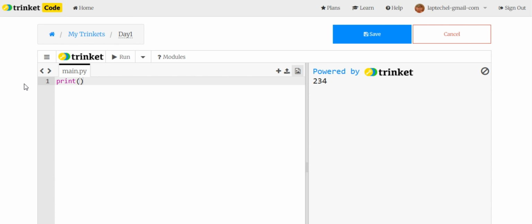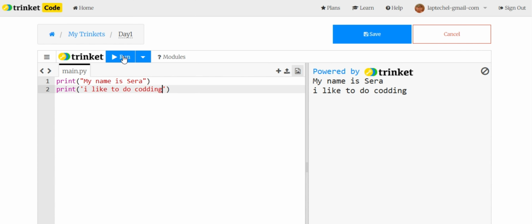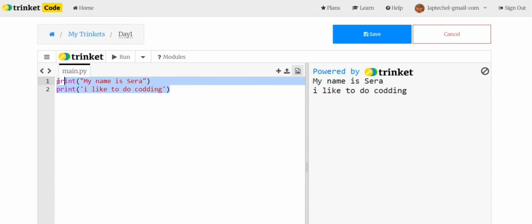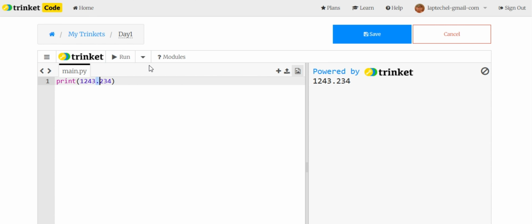If you write here my name is Shera, and on another line, in single quotation, I like to do coding, it will print both. In float, it's your opinion, you can also not use the decimal.